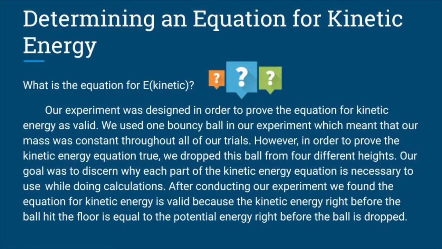As I previously stated, our experiment was designed in order to prove the equation for kinetic energy as valid. With the use of one bouncy ball, we were able to keep mass constant throughout all of our trials. In order to prove the kinetic energy equation is true, we dropped this ball from 4 different heights with the goal in mind of discerning why each part of the kinetic energy equation is necessary. After conducting this experiment, we found that the equation for kinetic energy is valid, as the kinetic energy right before the ball hit the ground was equal to the potential energy right before the ball dropped. This showed a transfer of energy from mostly potential to mostly kinetic, which is what we had predicted.